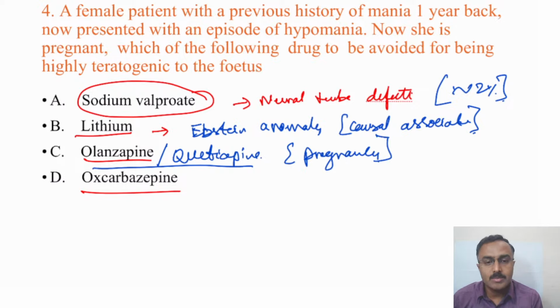At times patients have been shifted from lithium or valproate to olanzapine or quetiapine when their side effects are a problem. And of course, lamotrigine can also be used.